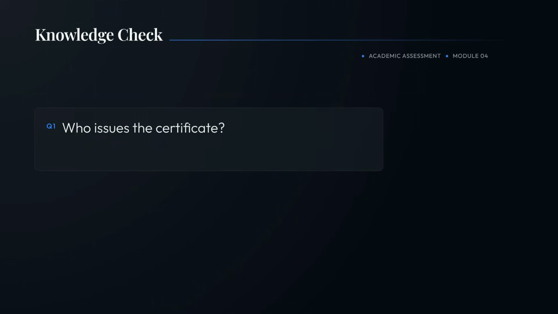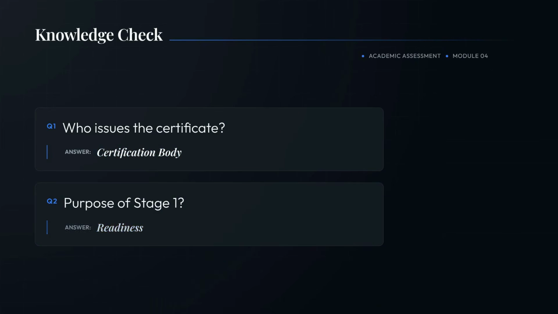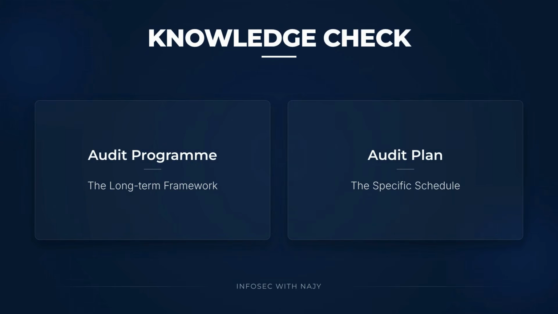Knowledge check. Question 1. Who issues the certificate? A certification body. Question 2. Purpose of Stage 1? To review readiness. Question 3. What is the difference between an audit program and an audit plan? Framework versus schedule.